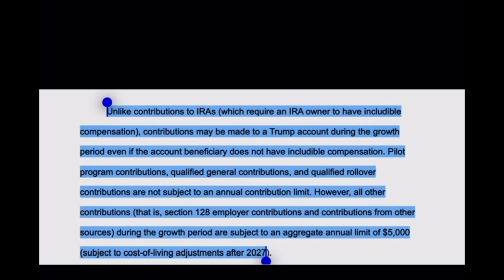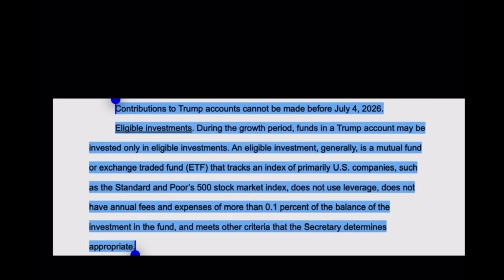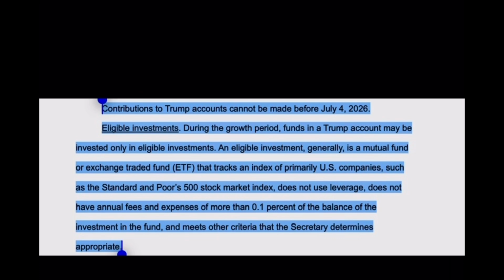However, all other contributions, that is, Section 128 employer contributions and contributions from other sources during the growth period, are subject to an aggregated annual limit of $5,000, subject to cost of living adjustments after 2027. And contributions to Trump accounts cannot be made before July 4, 2026.